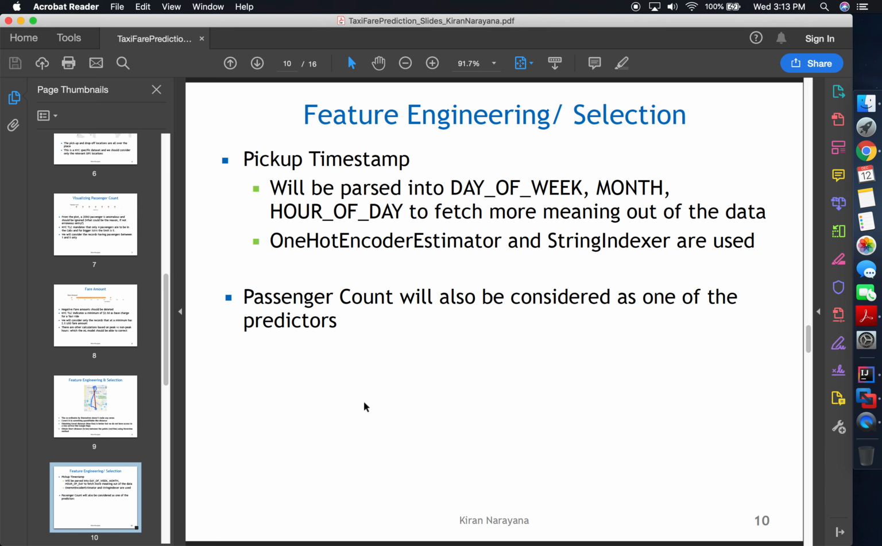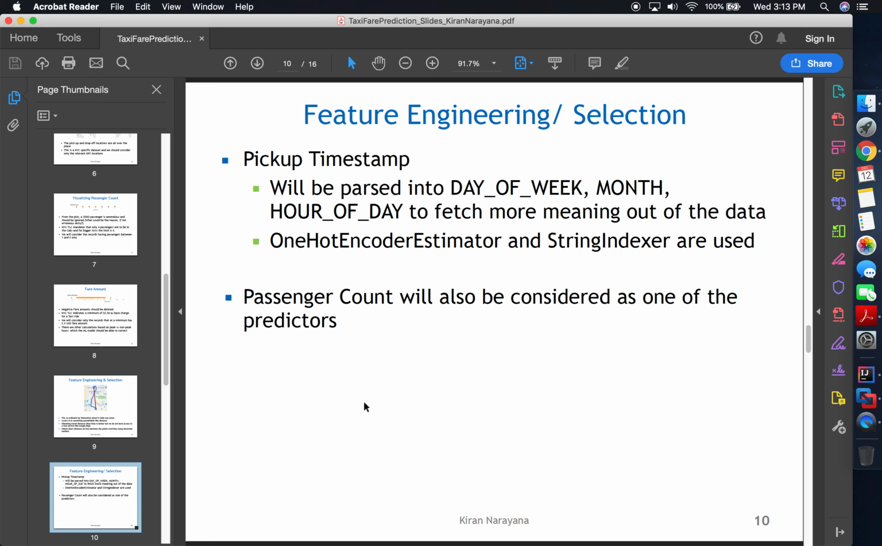So the next feature here is a timestamp. We are going to parse this timestamp into day of the week. Maybe a particular day would be busier, and that might give more information about the data. It would also be parsed into month and hour of the day.